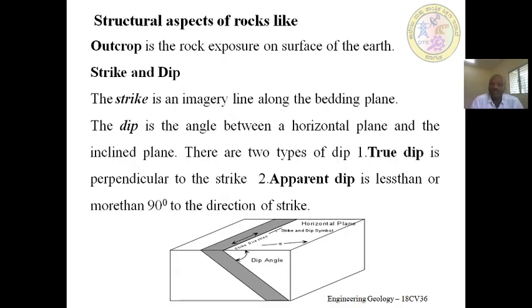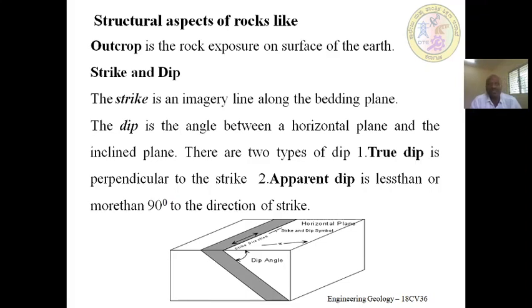Structural aspects of rocks, like outcrop. Then what is an outcrop? An outcrop is the in situ rock exposure on the surface of the earth. In situ means the exposed rock should be related to the host rock.